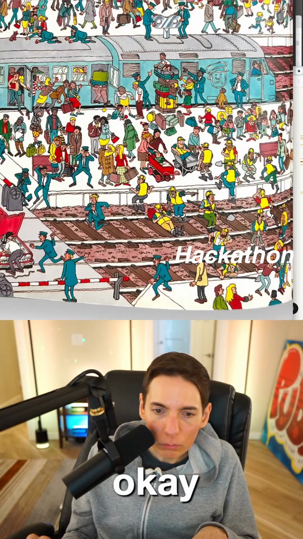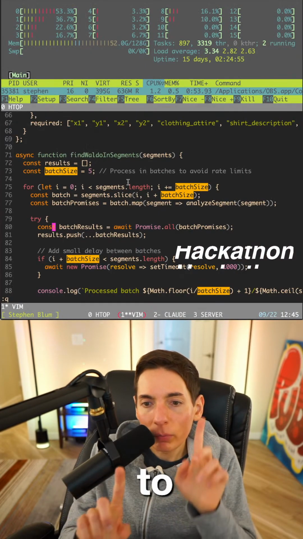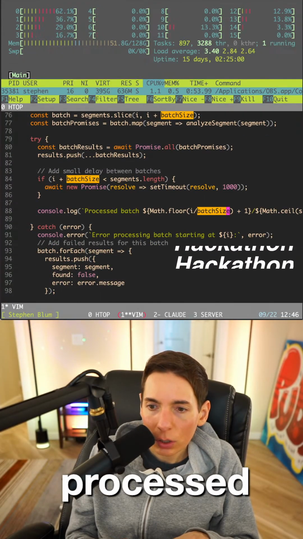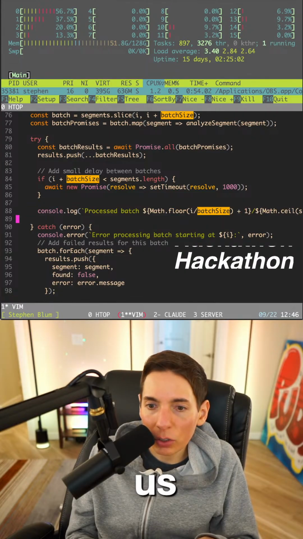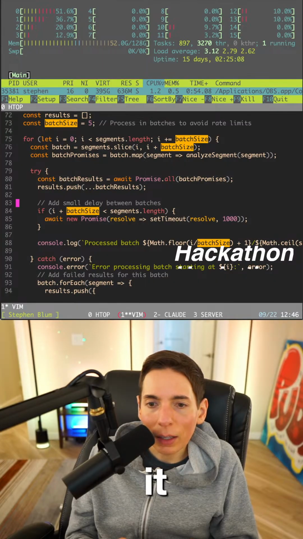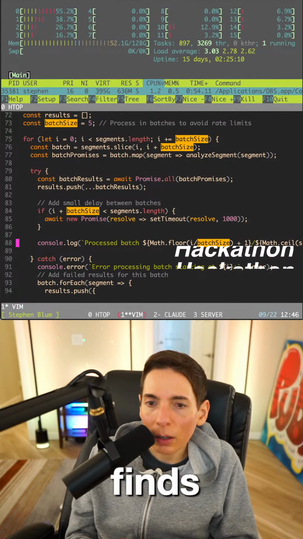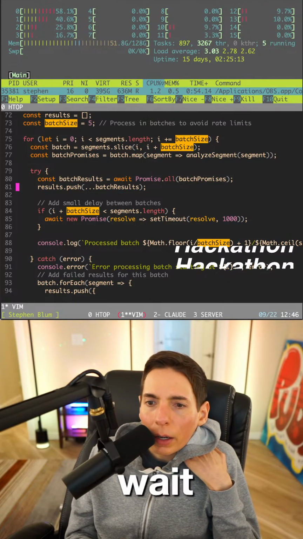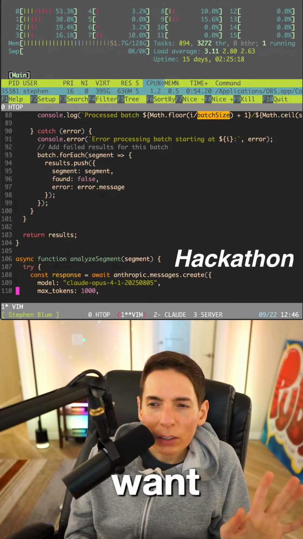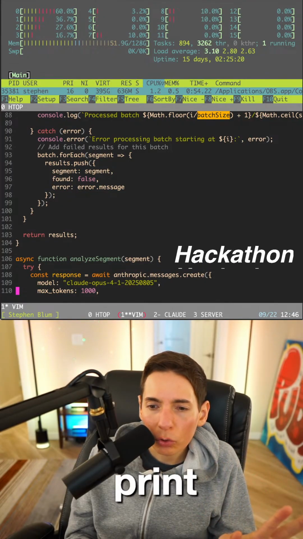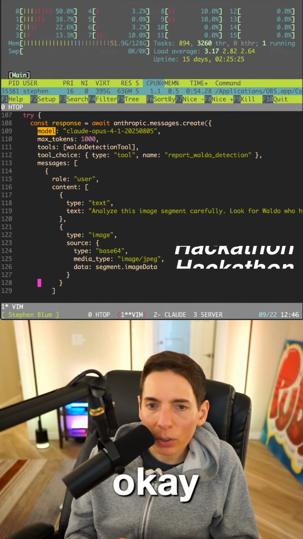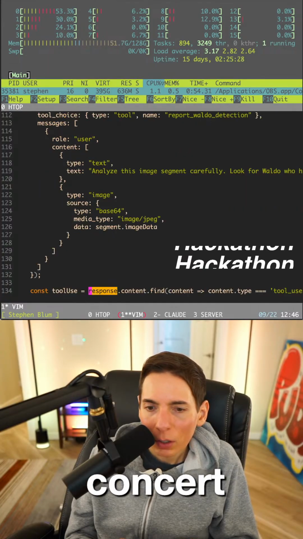Okay, so here's what we're going to do. We're going to run it, but we can't run it yet. I want to console log processed batch. Okay. And this gives us a percentage of it processed. Looks good. And then I want to update it if it finds, wait, I need to make sure that it stops early if it finds. Well, actually, we don't want it necessarily to stop early. I just want it to print the results. Okay. Let's make sure it prints the results. Constant response, you guys. Tool use.